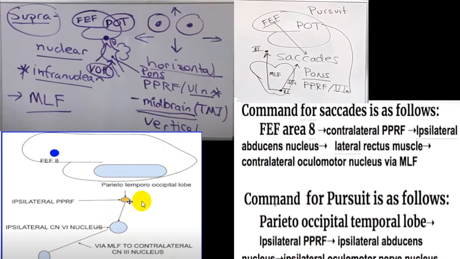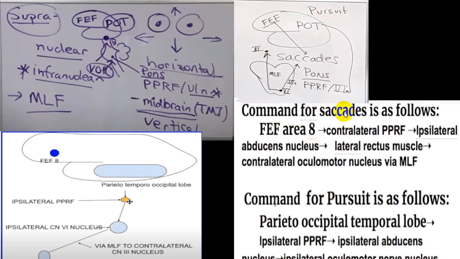This is ipsilateral. The parieto-temporo-occipital lobe gives rise to ipsilateral supply, and that is for pursuit movement, the slow part of it. So here it is given very clearly.